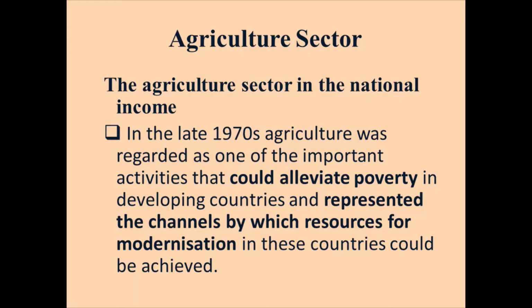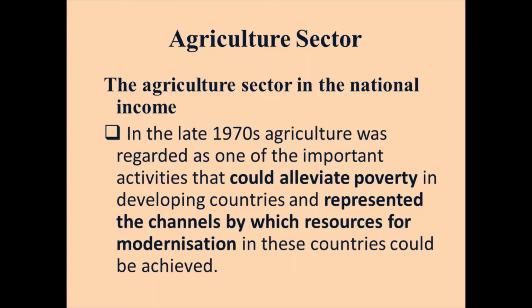Now, this throws light on the fact that during this period, agriculture generated a lot of employment opportunities for people. So people were able to work and also have a good standard of living. And this was a good way to reduce poverty. Also, through agriculture, the basic resources needed for the proper functioning and improvement of other sectors of the economy were generated.